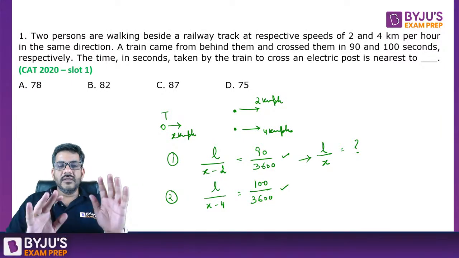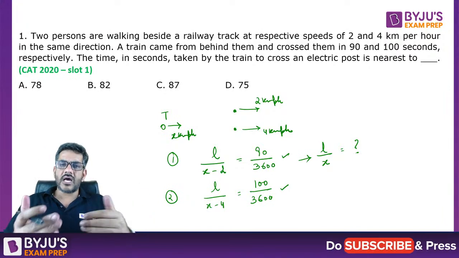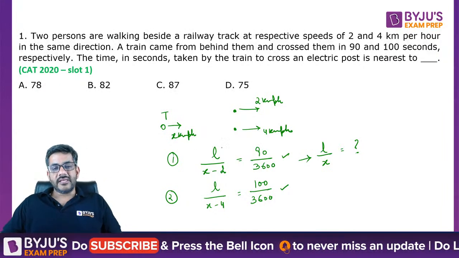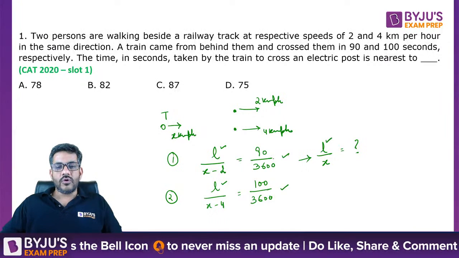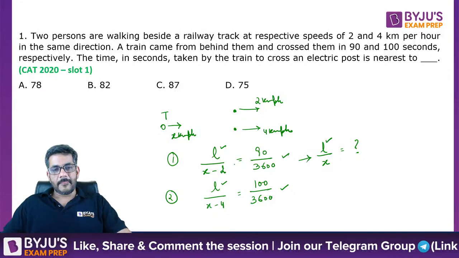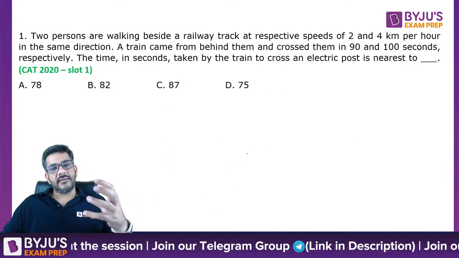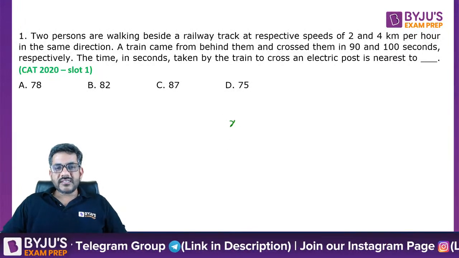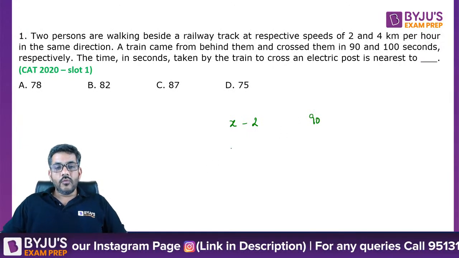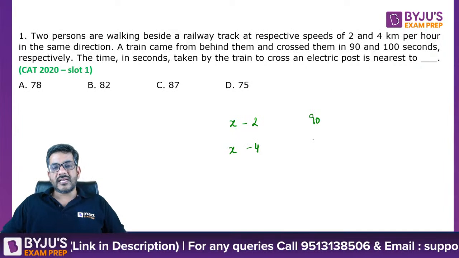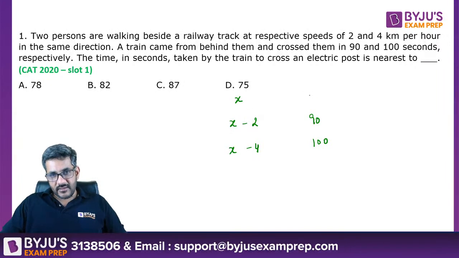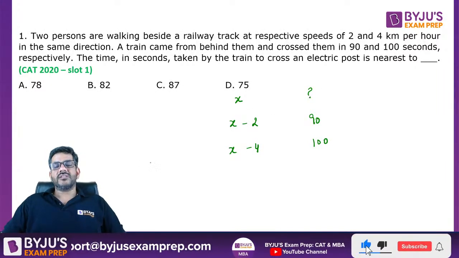So I hope this general method is clear to everyone. So now I'll move on to the other method. Let's straight away start talking about it. Important point is, in all the cases, the train has to cover its own length. So what is the other method that I can apply? See, when the distance is same, that is the length of the train, when it is covered at a speed of x minus 2, the time taken by the train is 90 seconds. When it is covered at a speed of x minus 4, the time taken by the train is 100 seconds. And the question is asking, when the train is covering at a speed of x, what is the time taken?